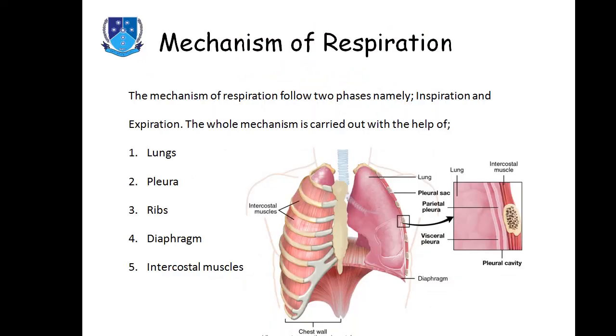Mechanism of respiration means how the inhalation and exhalation of air take place, how inspiration and expiration take place through lungs. The mechanism of respiration follows two phases, that is inspiration and expiration, and the whole mechanism is carried out with the help of five organs or five objects, and those are first of all lungs, pleura, ribs, diaphragm, and intercostal muscles.